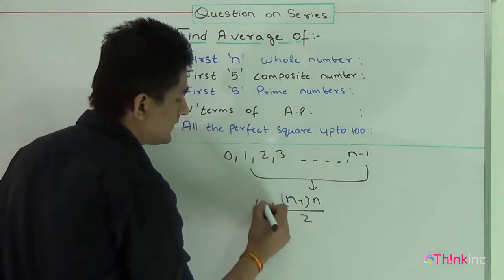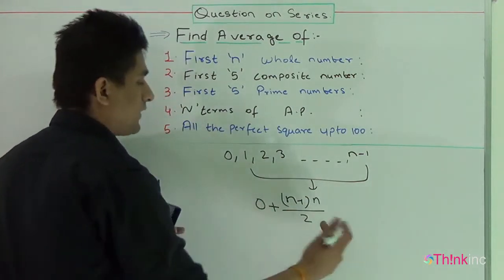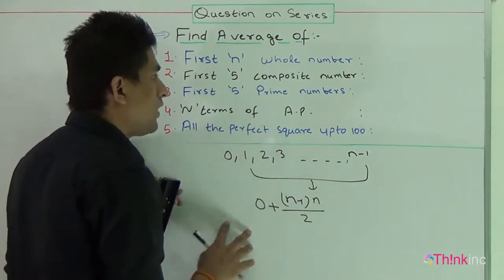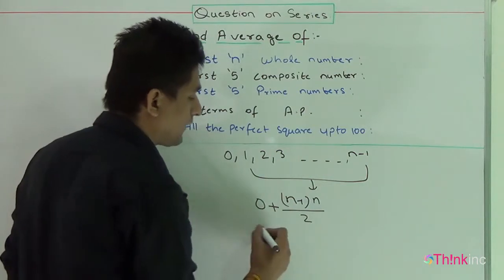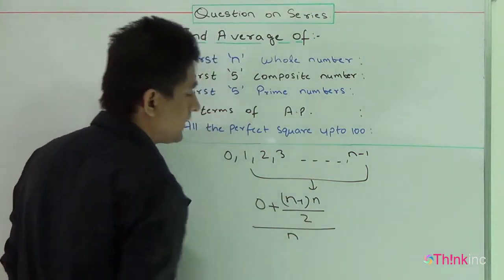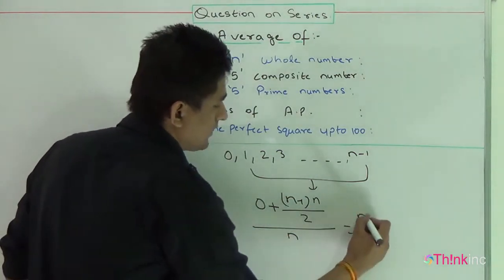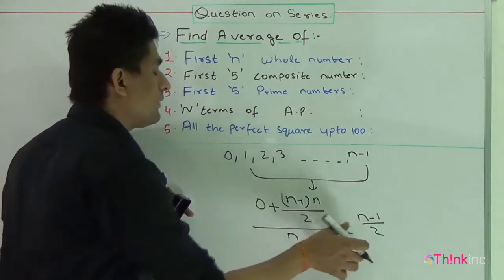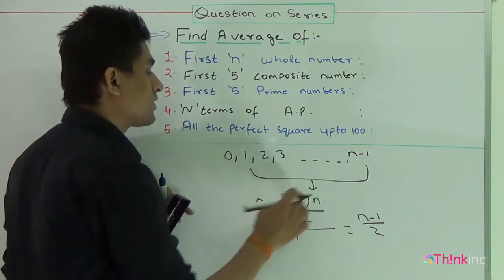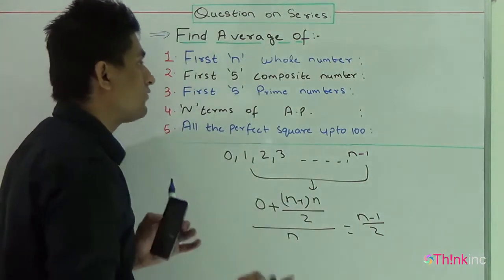And I have to add 0 for this, so that I could get the sum of all the terms of whole numbers up to n. So this is the sum. For calculating the average, I have to divide it by n, and hence it will come out to be like this. Okay, you don't need to mug up this formula. You can simply solve this question by simple logic and presence of mind.